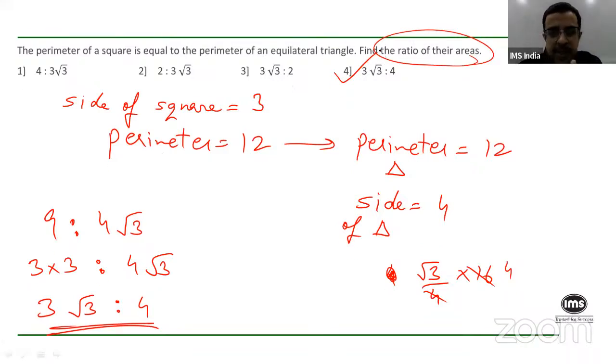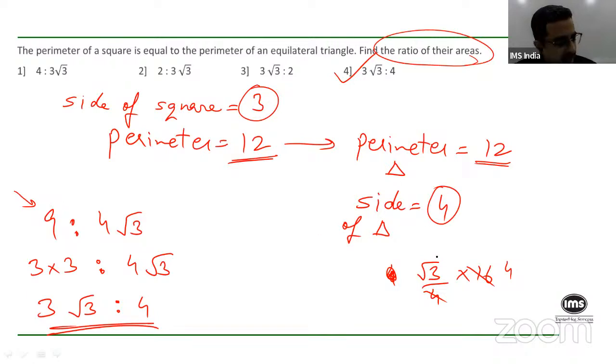Okay, so not too much of calculation. That's the point over here, right? If you take the side of the square as 3, then the perimeter will be 12. That is the perimeter of the triangle also. So the side of the triangle works out to be 4. So the area of the square will be 9, 3 square, whereas the area of the triangle will be root 3 by 4 into 4 square, which is 4 root 3.